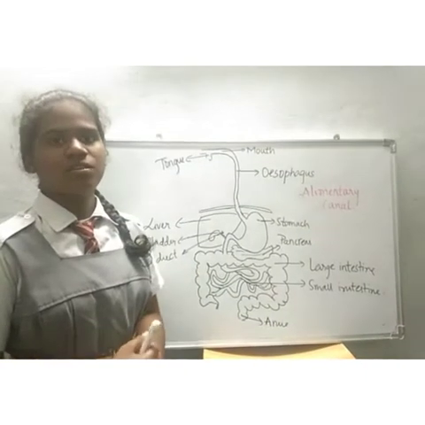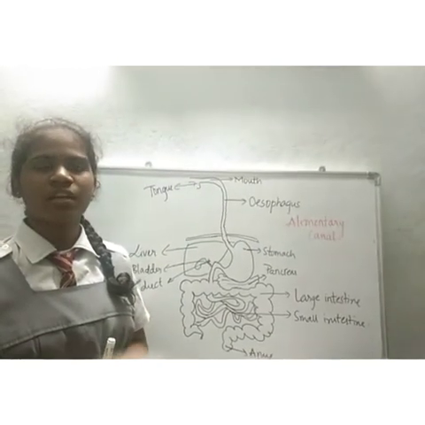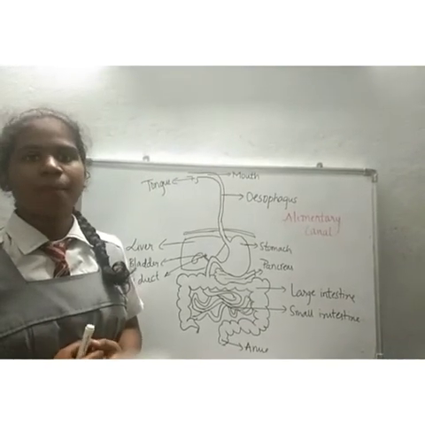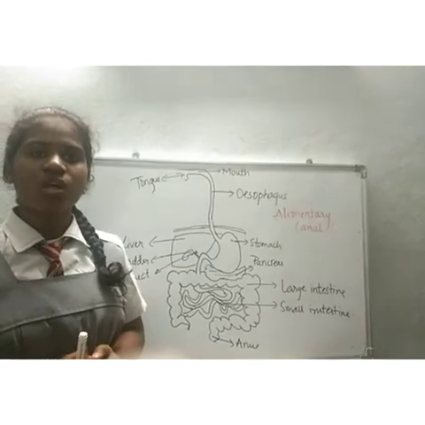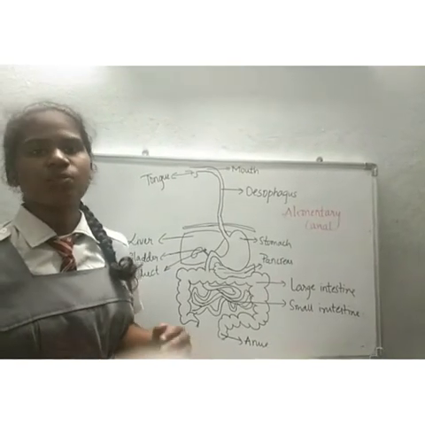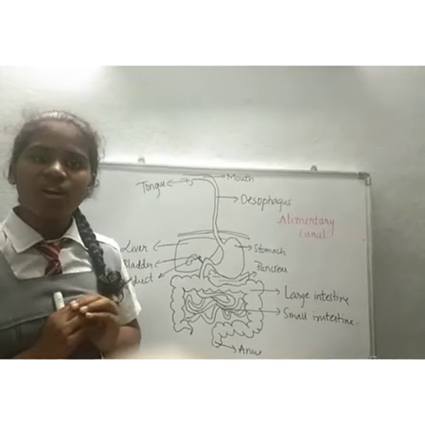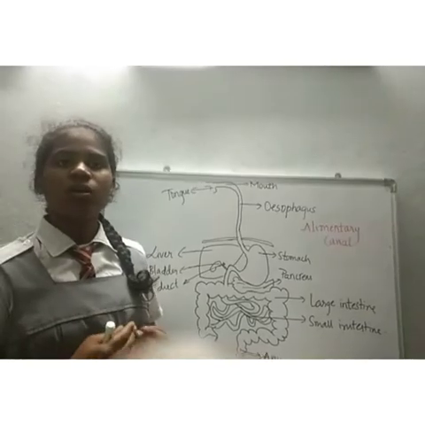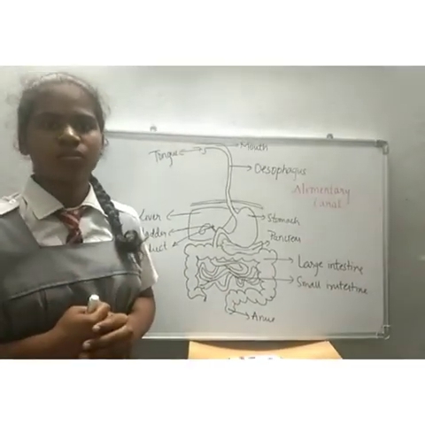In herbivorous animals, why do they have a long small intestine? Because they need to digest cellulose. Because plants have cellulose, they need to digest cellulose, so they have a very long small intestine. Whereas in human beings, we do not have a very long small intestine. Why? Because we don't eat plants and we don't need to digest cellulose.